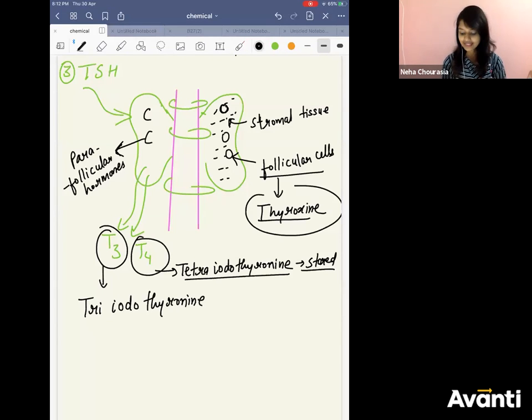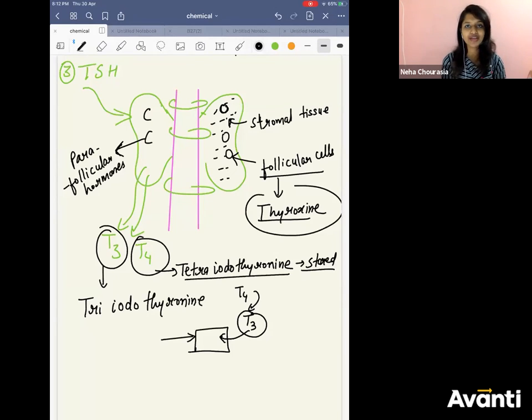Now whenever it is required, let's say one of the body cells requires thyroxine hormone, then your T4 will change into T3. And then this T3 will go into this cell and will help in the basal metabolic rate.